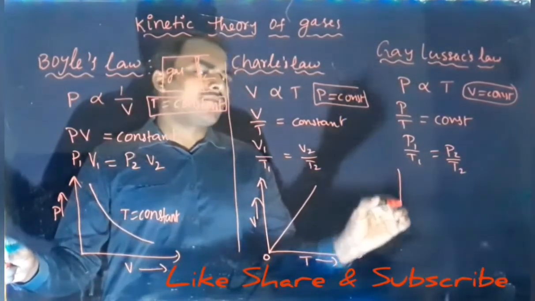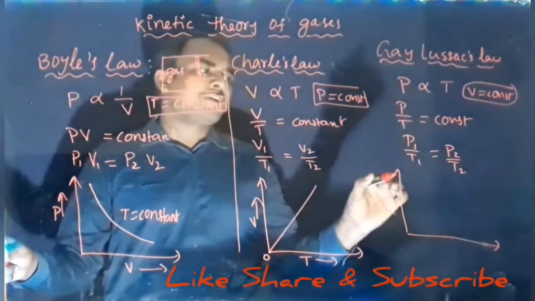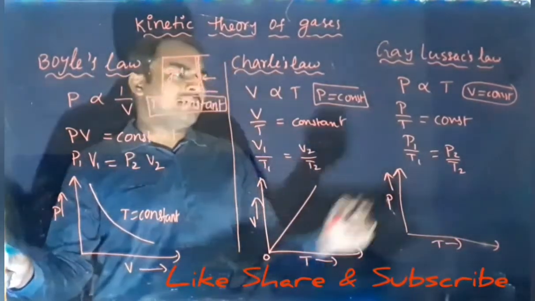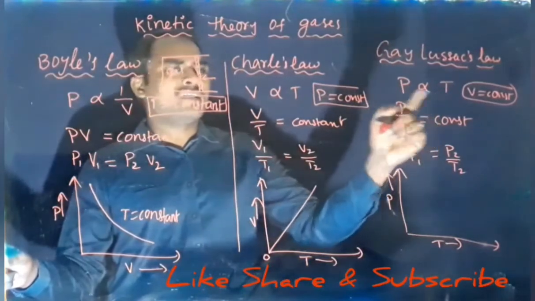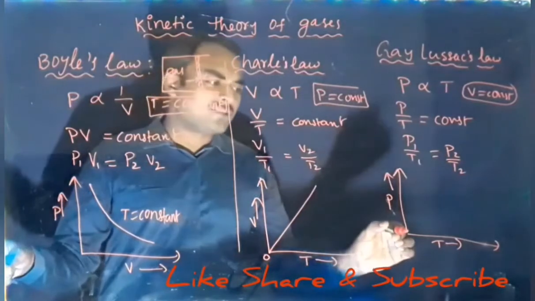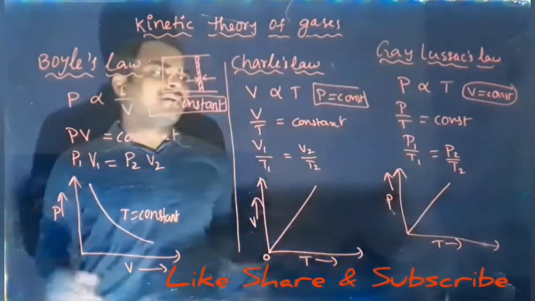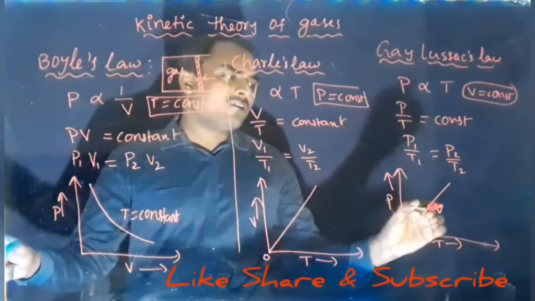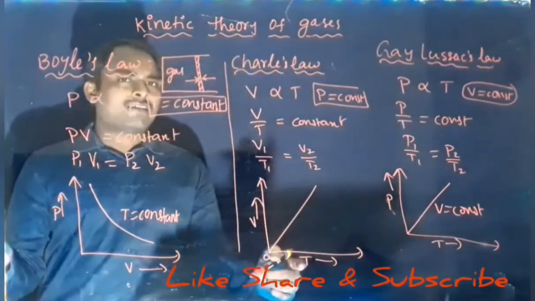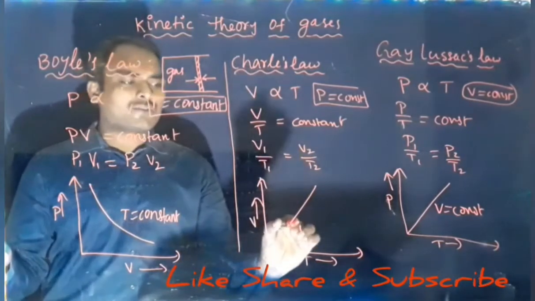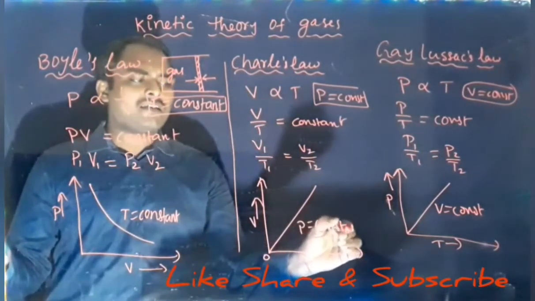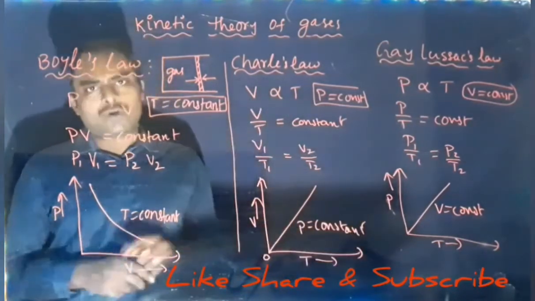Then we can draw the graph between pressure and temperature. So pressure is taken on the y-axis, temperature is taken on the x-axis. So P is a directly proportional relation. Whenever you find this relation, we can draw the graph as a straight line passing through origin. This is a graph. Here we can say volume is constant. For this type of graph, volume is directly proportional to temperature at constant pressure. So here pressure is constant. If pressure is constant, then only the graph will be a straight line passing through origin.